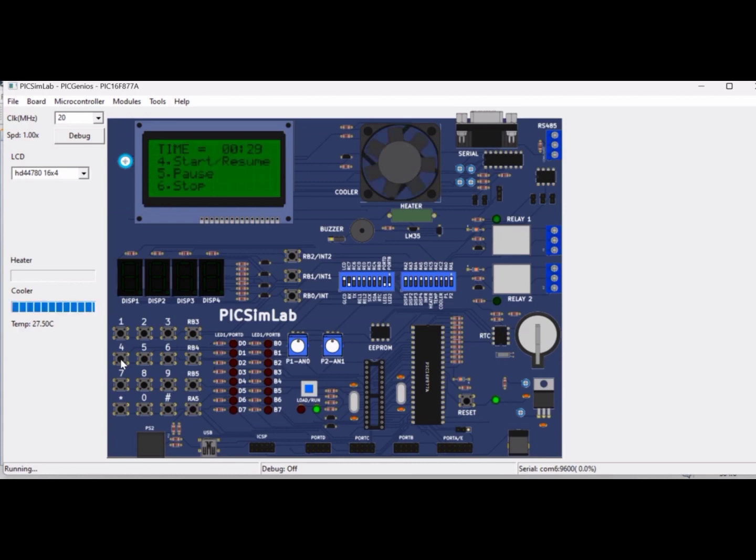I've entered the start mode, that is key 4. As I said earlier, the start mode has a default of 30 seconds. Here the timer is running and the fan is also running, which indicates that the microwave oven is working.